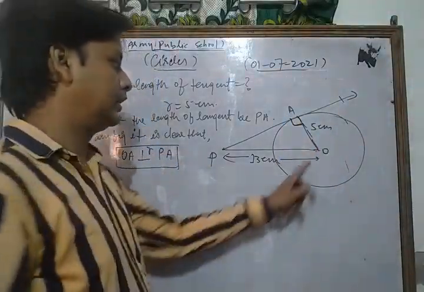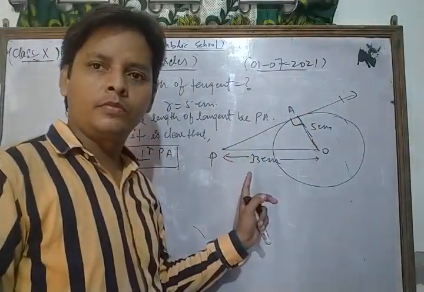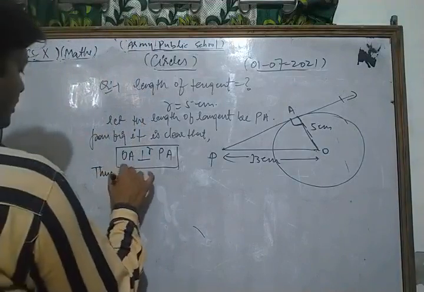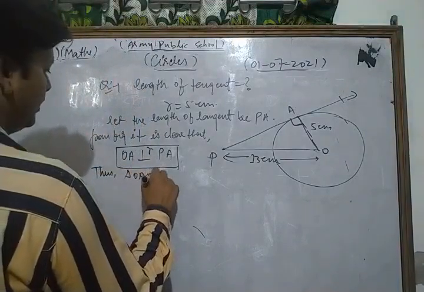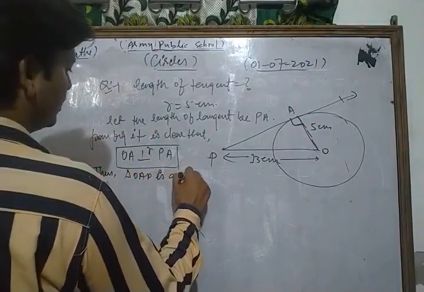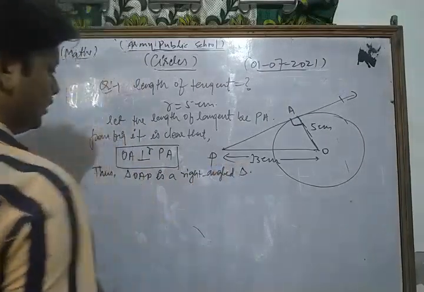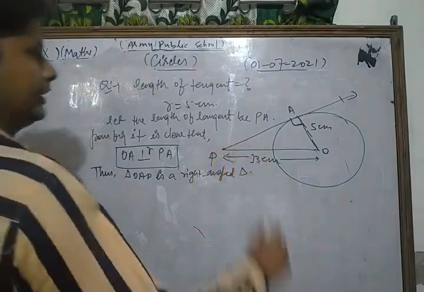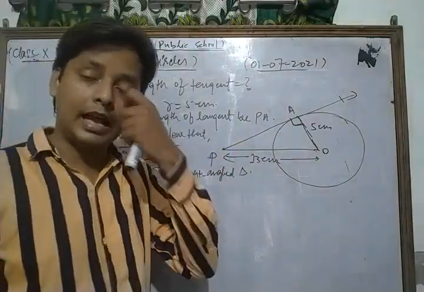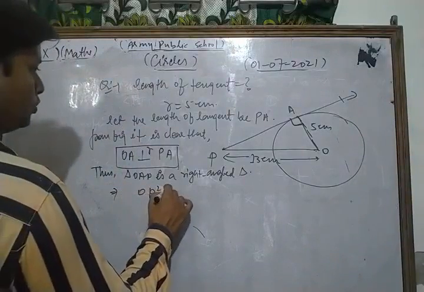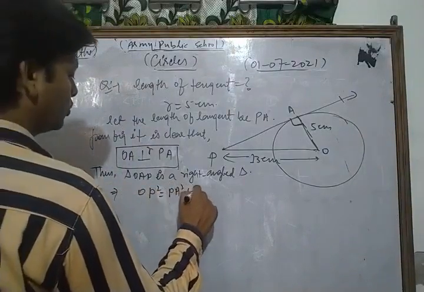Thus triangle OAP is a right angled triangle. In the right angle triangle, using the Pythagoras theorem, OP square is equal to PA square plus OA square.